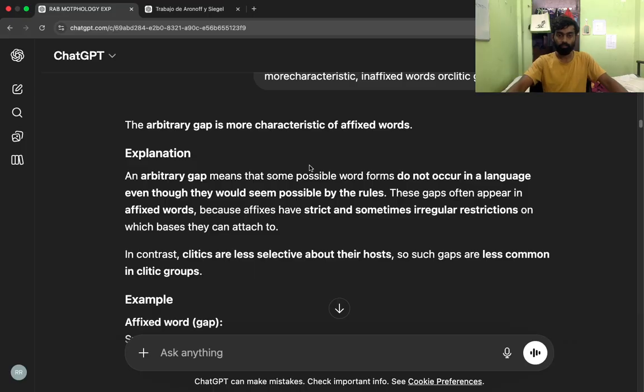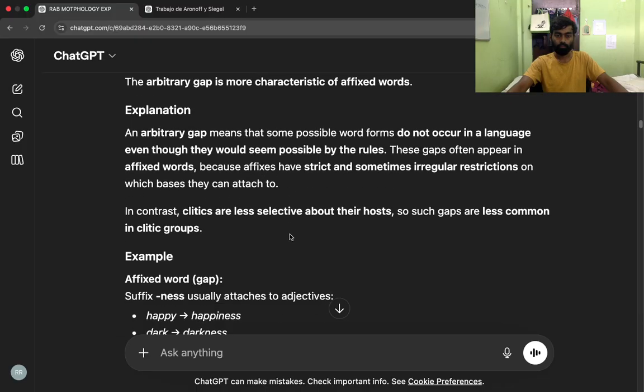The arbitrary gap is more characteristic of affixed words. Explanation. An arbitrary gap means that some possible word forms do not occur in a language, even though they would seem possible by the rules. These gaps often appear in affixed words because affixes have strict and sometimes irregular restrictions on which bases they can attach to. In contrast, clitics are less selective about their hosts, so such gaps are less common in clitic groups.